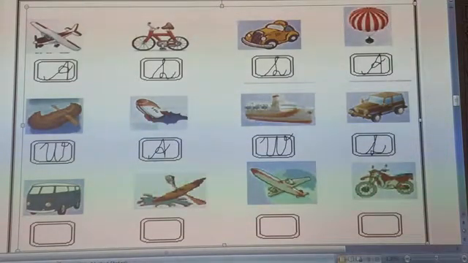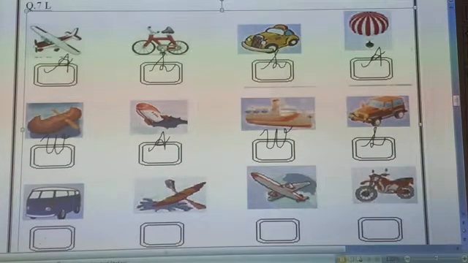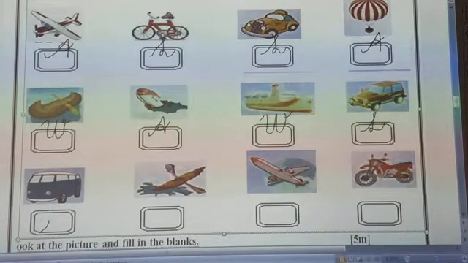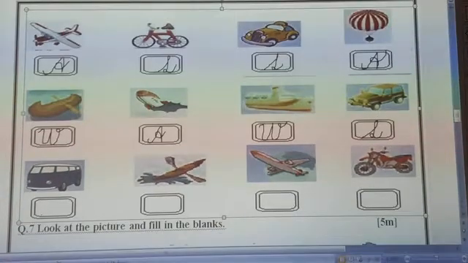This is bus, and bus can run on a road, on a land. So we have to write here L for land transport. So let's write L. Okay. Next is,